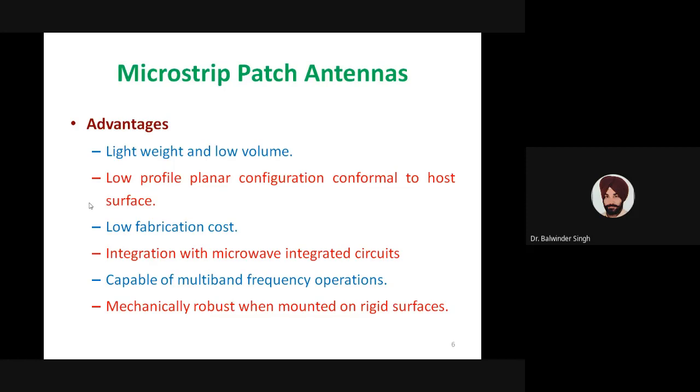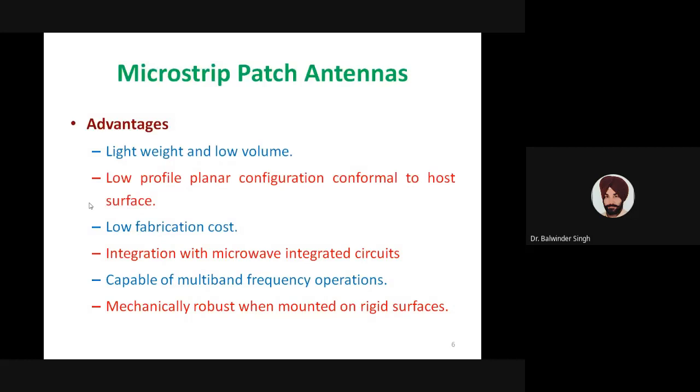And many of the fabrication techniques of these antennas are low cost, so we can fabricate these antennas with a low cost fabrication process. We can integrate these antennas with MIC, so we can easily integrate these antennas with microwave integrated circuits. Then in that sense, the antenna will become part of the circuit, and some part, we can say in layman's language, will behave as the antenna, and the other part will work as the microwave integrated circuit for the desired function.